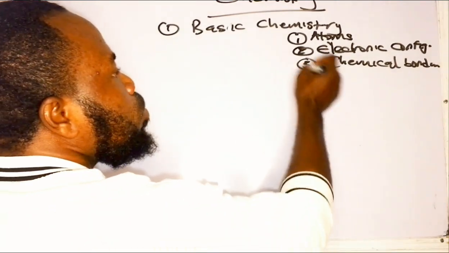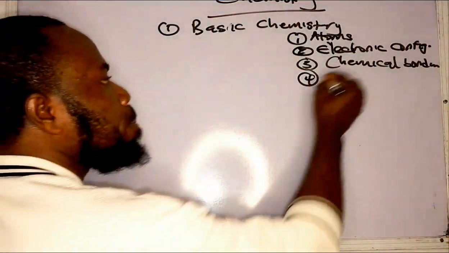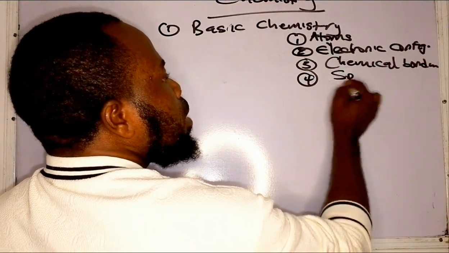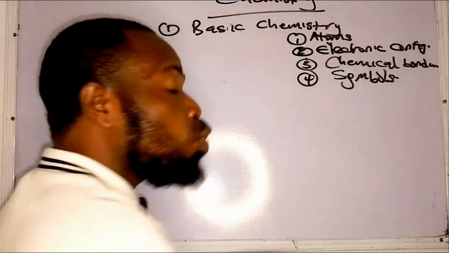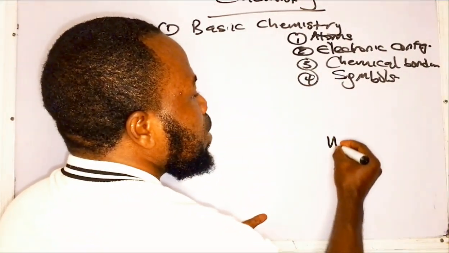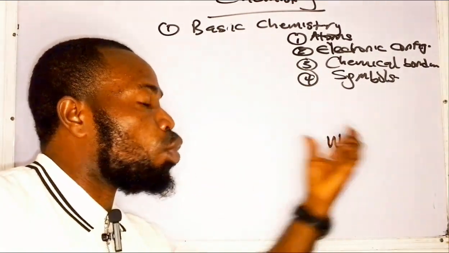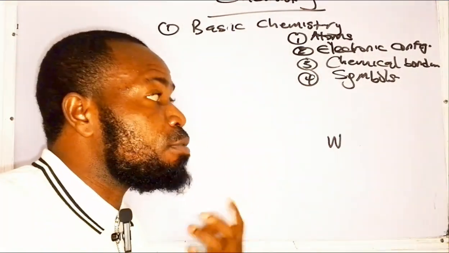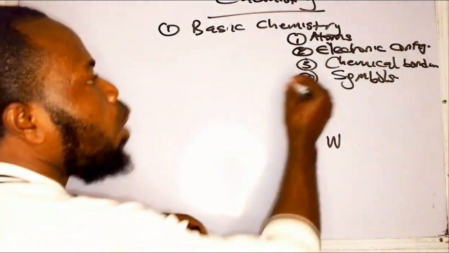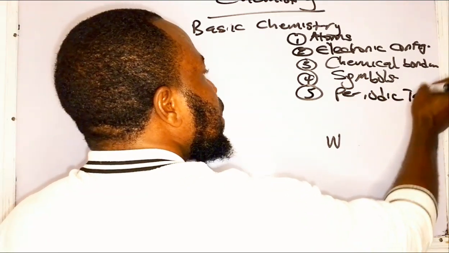Now, number 4 thing that you must pay attention to, I still classify it under the basic aspect of chemistry, is we must pay attention to signs and symbols of elements. Like, you must know the elements and their symbols. For example, now if I ask you which element is represented with W, as a sound chemistry student, you need to know that W represents tungsten, and this W is gotten from the Latin name of tungsten, which is wolfram. Under this part again, you must pay attention to the periodic table.